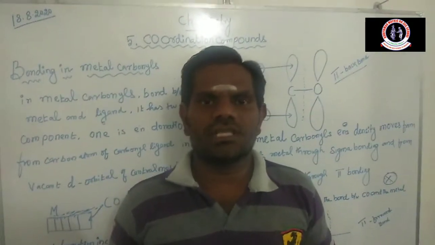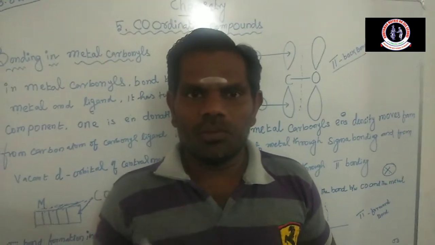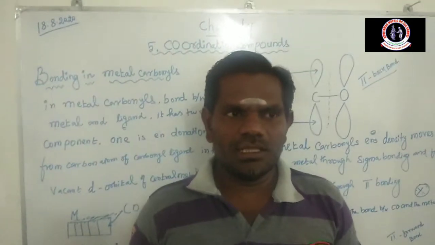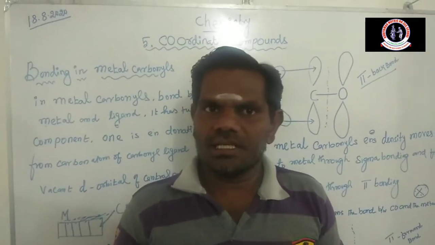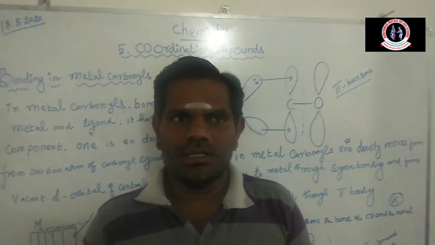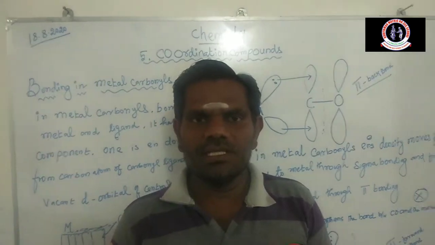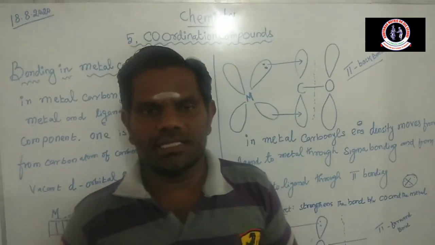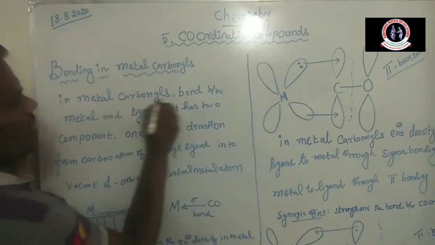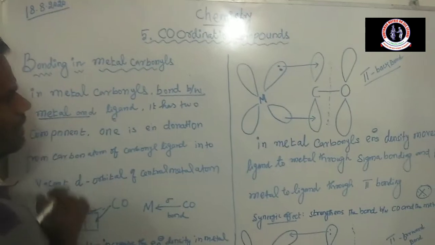Today we are going to discuss coordination compounds. The subtopic is the bonding in metal carbonyls. We already know that a bond forms between a metal and carbonyl ligands to form metal carbonyls. Now, how does the bond form between metal and carbonyl? Okay students, listen. In metal carbonyls, there is a bond between metal and ligand.